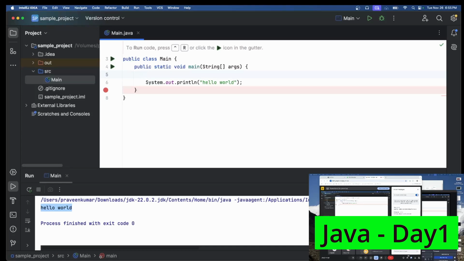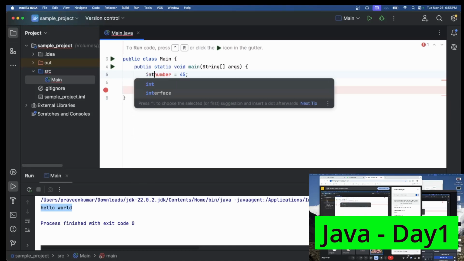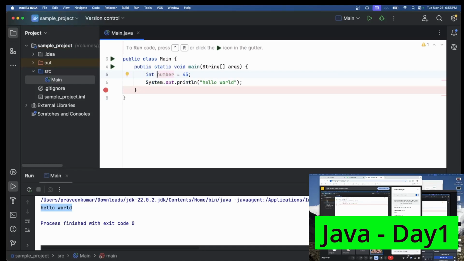For example, I want to create one variable called number, equal to 45. In Maths and all, you people know, right? The left side is the variable, right side is the value. Now here I am using one data type. What does this data type mean? The variable which we are creating, what type of data it is going to store, that is the data type.